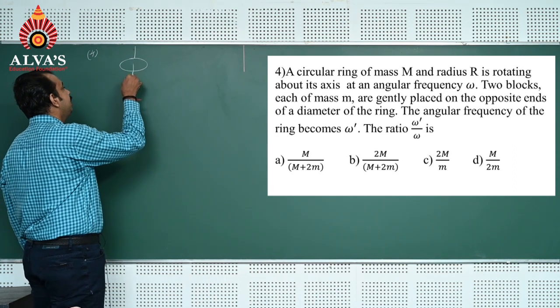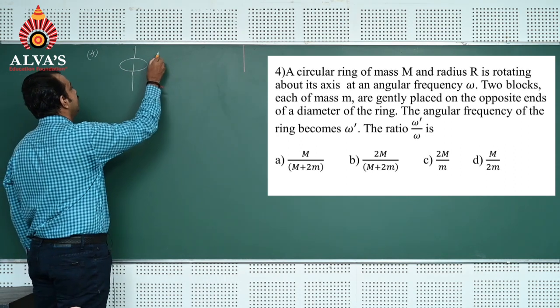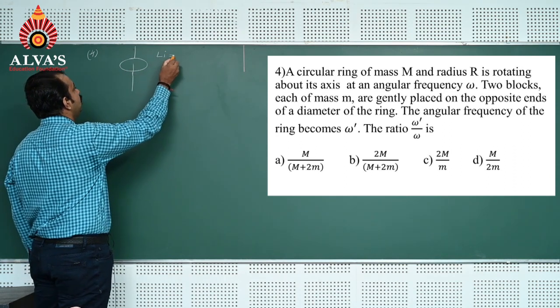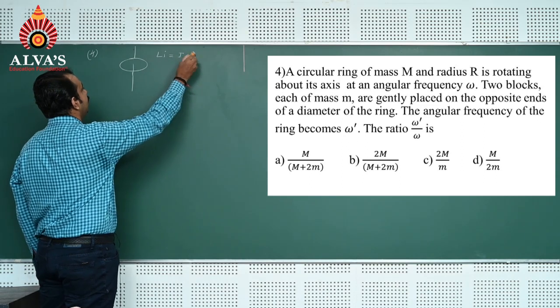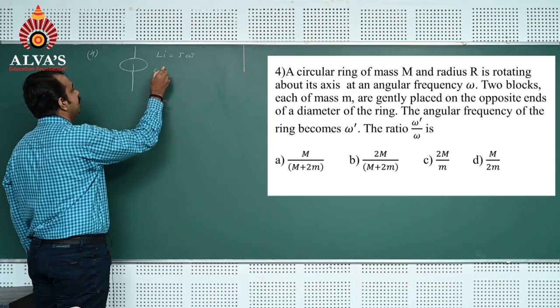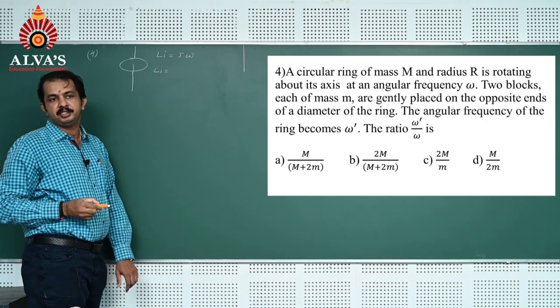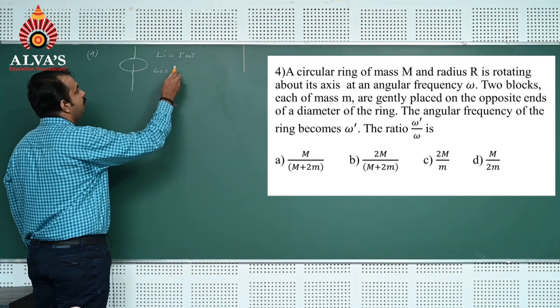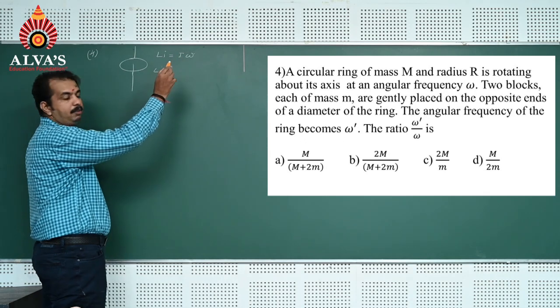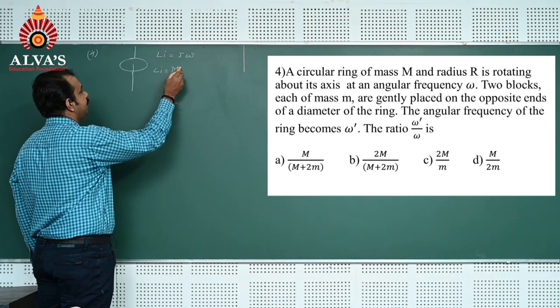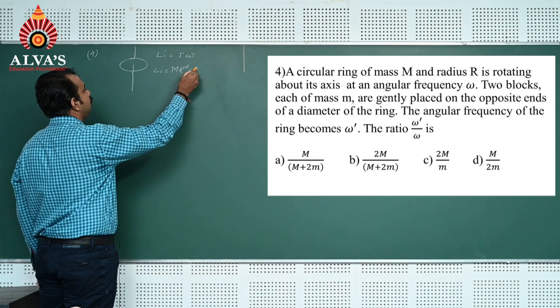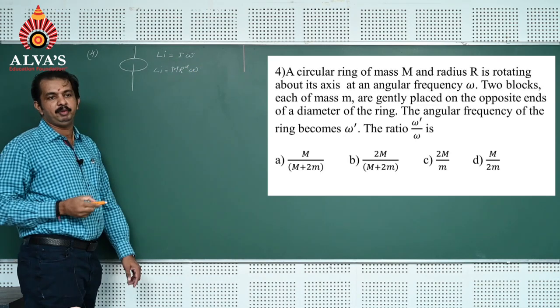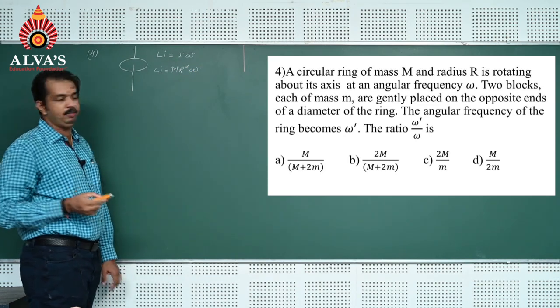So you know the initial angular momentum L initial is equal to I into omega. Here I is the moment of inertia of the circular ring about the axis, which is M r square, into omega. So the initial angular momentum is M r square omega.